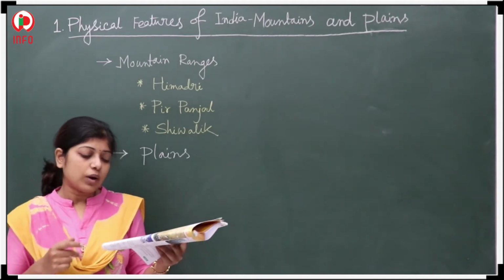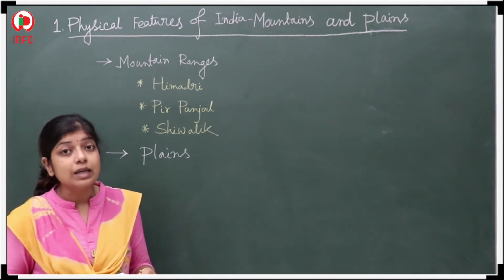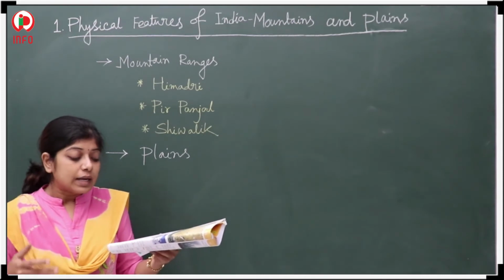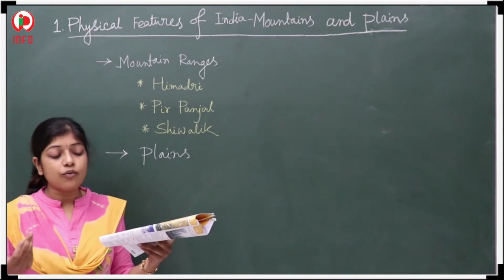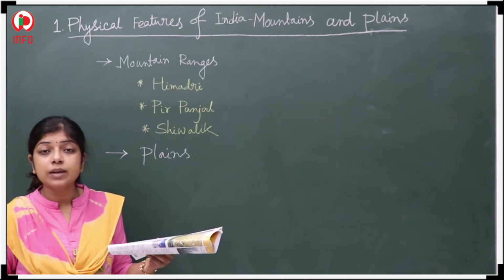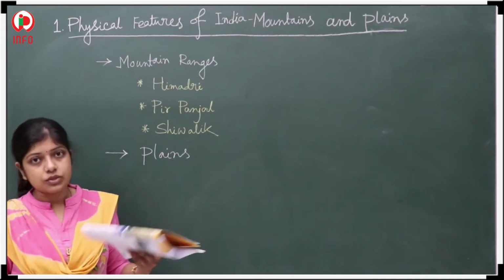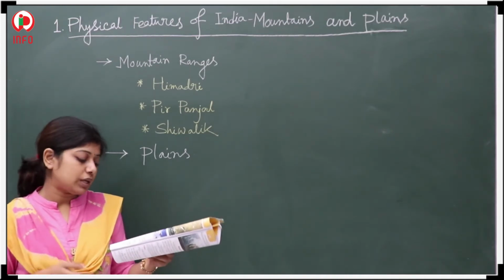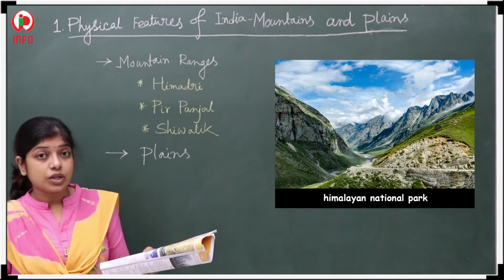Is it? Now one more thing, you can observe different national parks here. The names of a few are the Nanda Devi Biosphere Reserve and the Valley of Flowers National Park. I have told you that a few flowers are observed there, so in this national park, different kinds of flowers are observed. Next, the Great Himalayan National Park.